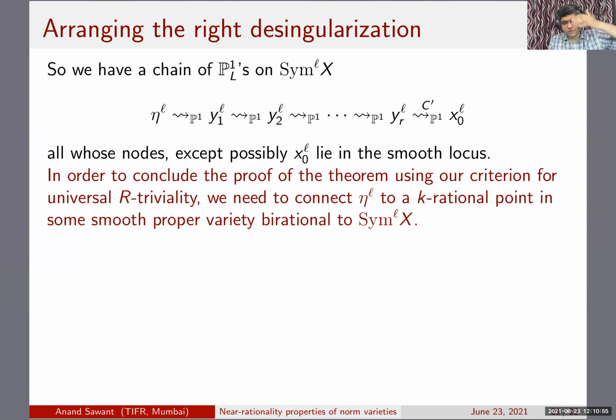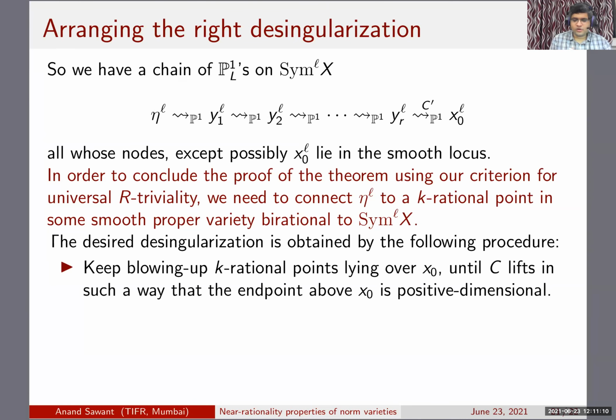We need to check universal R triviality. So we need to connect eta to the L to a k rational point in some smooth proper variety birational to this. So how are we going to do this? You just keep blowing up k rational points over x naught. There are two ways of doing this. You can go to this symmetric power and then keep blowing up x naught to the L, which is over here.